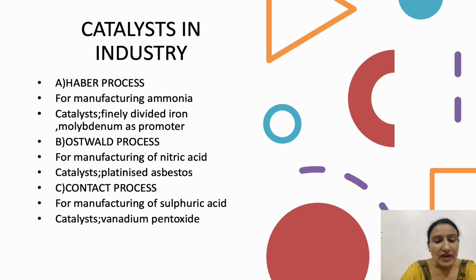After that, we discuss the mechanism of enzyme catalyst, characteristics of enzyme catalyst, and the use of enzyme catalyst. In mechanism, we discuss the lock and key hypothesis, and after that the catalyst in industries.